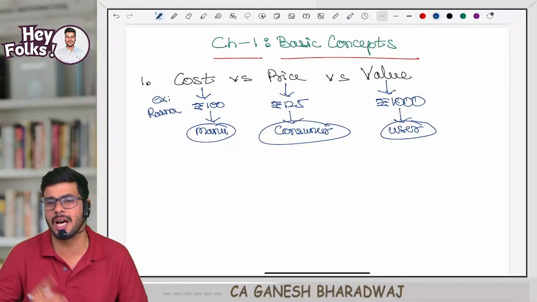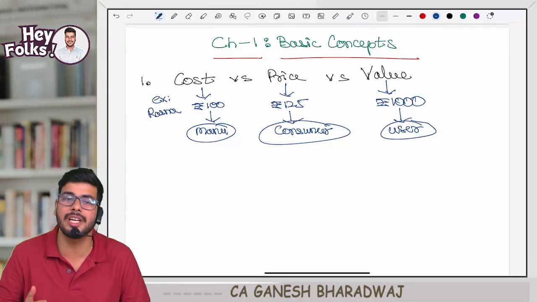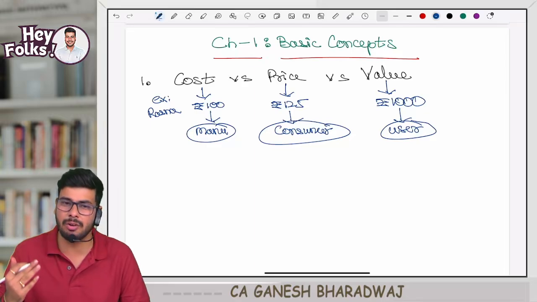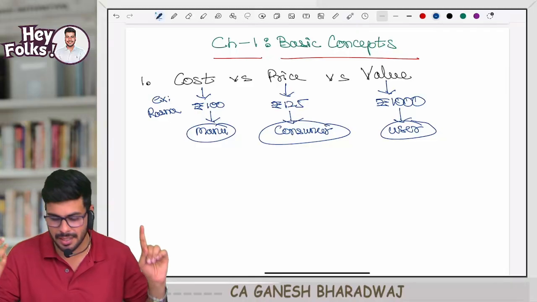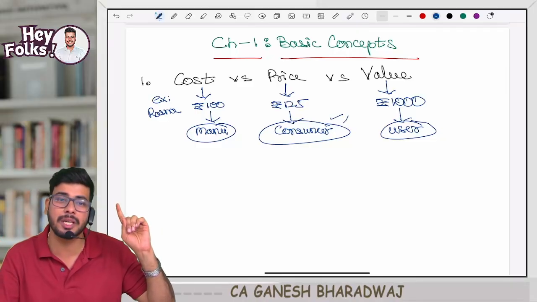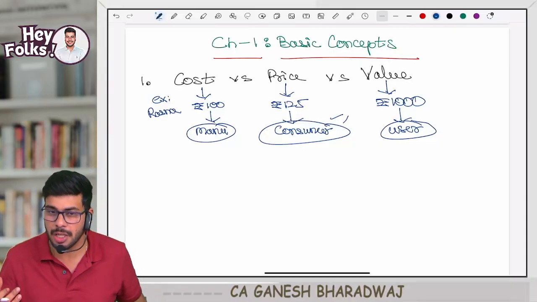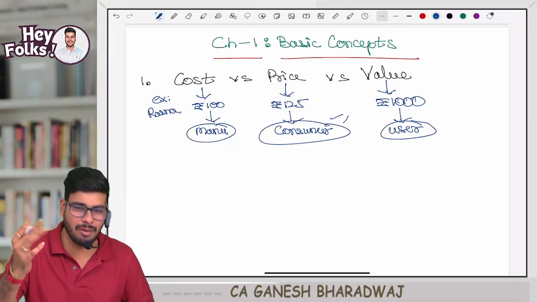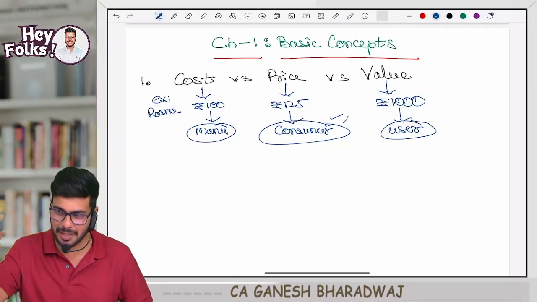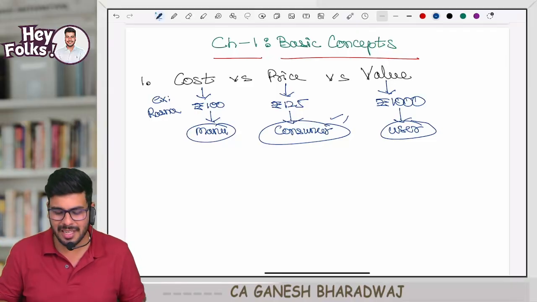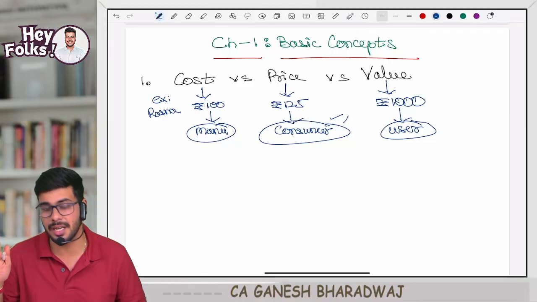Clear with this, guys? Are you understanding this? Yes. So cost is generally calculated from the perspective of, come on, manufacturer. Everyone participate, please. Price is calculated from the perspective of consumer, and value is something that is done from the perspective of the user. Clear with this, guys? Now you might have one doubt. One student asked me: sir, my mother didn't go, I myself went, I purchased, and I myself drank this. Then the consumer and user are the same person. That's all. Do not worry about that. Clear with this, guys?